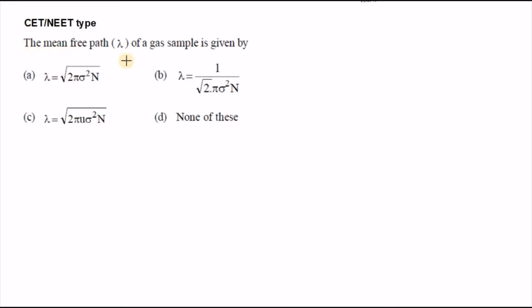Next question. The mean free path lambda of a gas sample is given by? It is a standard formula. Lambda is equal to 1 by root 2 pi sigma square n. So that is the right answer for this one.